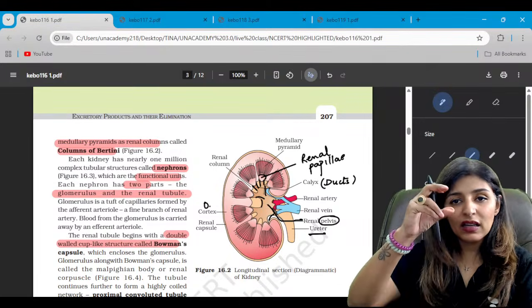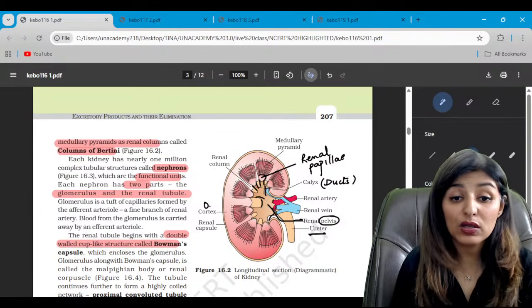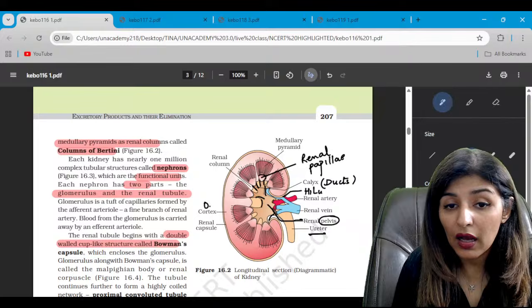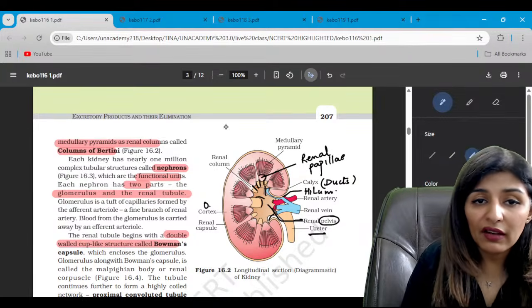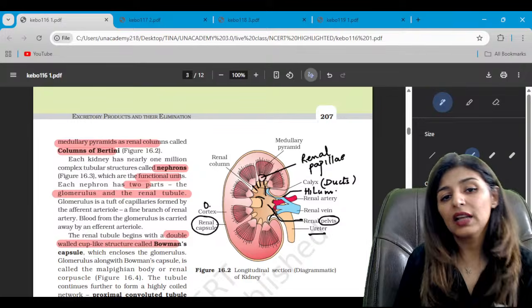So the depressed area, that notch through which the ureter comes out, is called the hilum. So this area is called hilum. Are we clear? Now the protective covering present around the kidneys is known as the renal capsule.